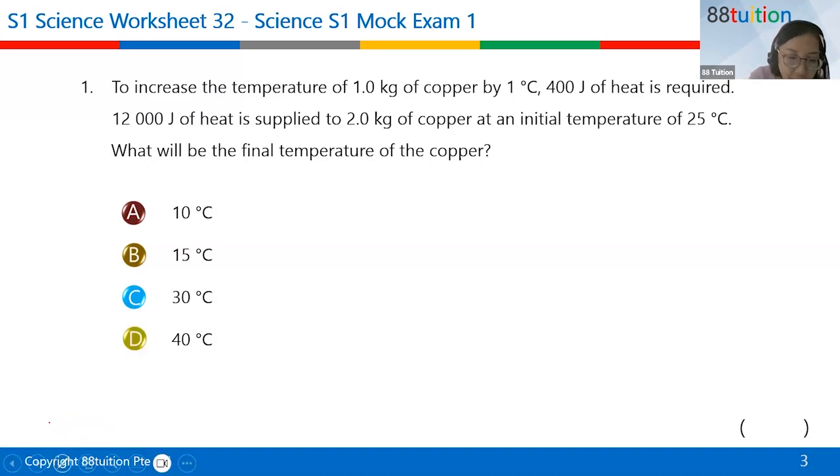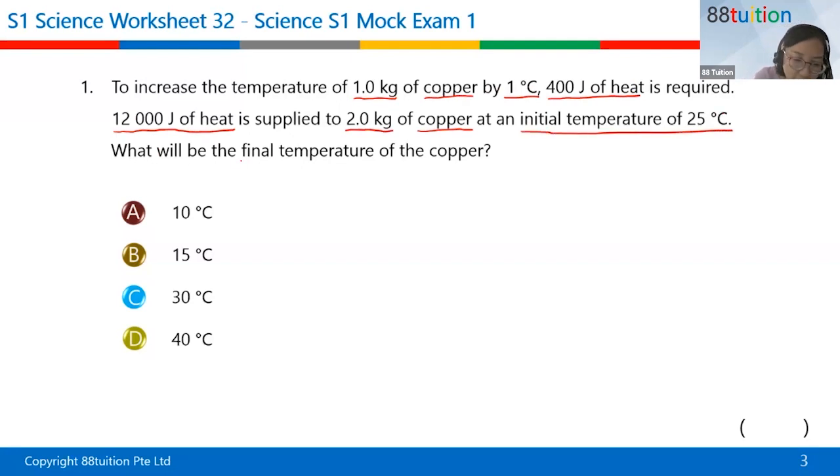Okay, let's start. To increase the temperature of 1 kilogram of copper by 1 degree Celsius, you need 400 joules of heat energy. Then they are now supplying heat of 12,000 joules to 2 kg of copper, same material. Initial temperature is 25 degrees Celsius. So they want to know what is the final temperature.